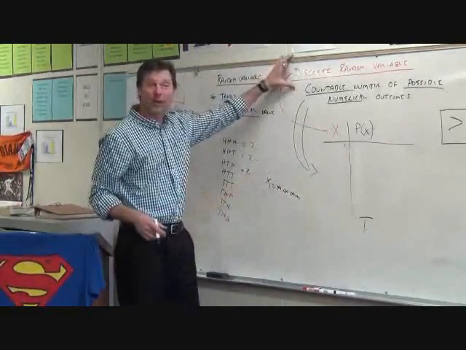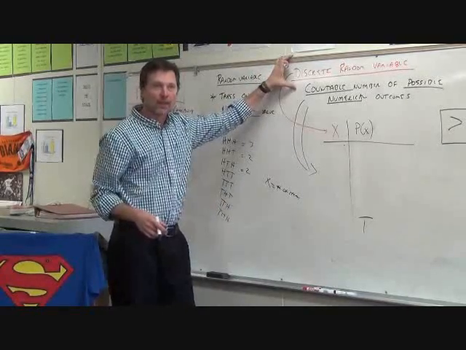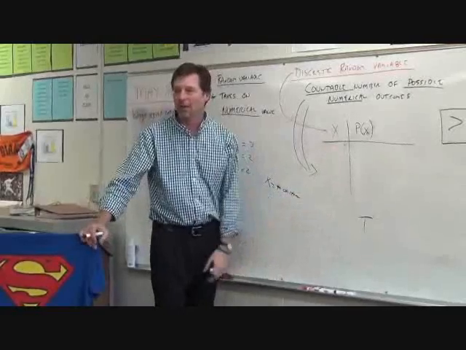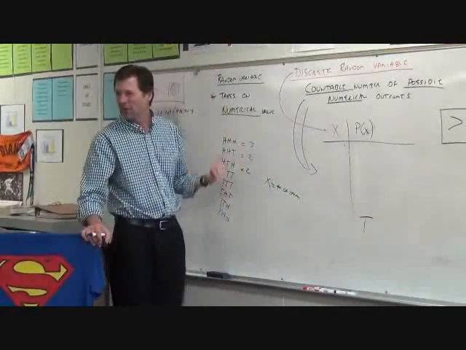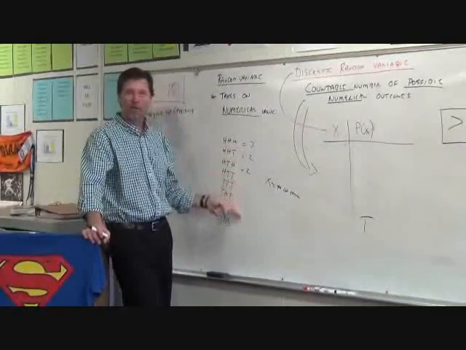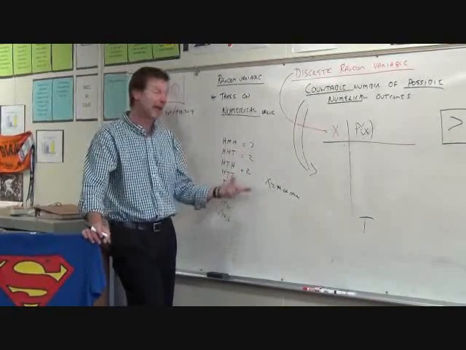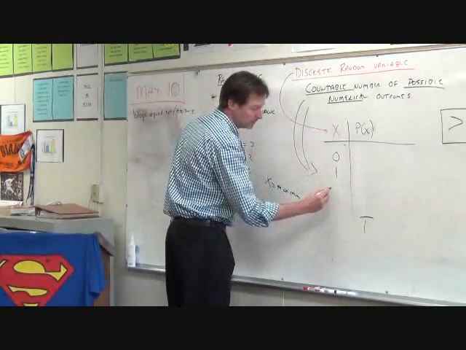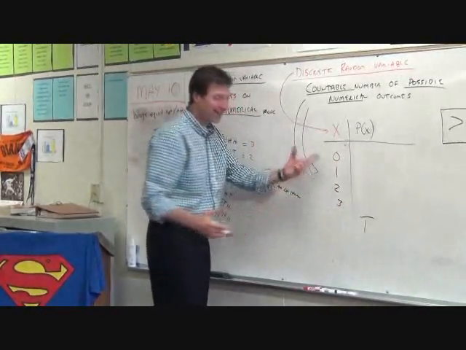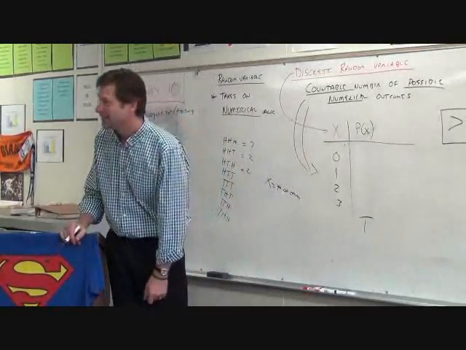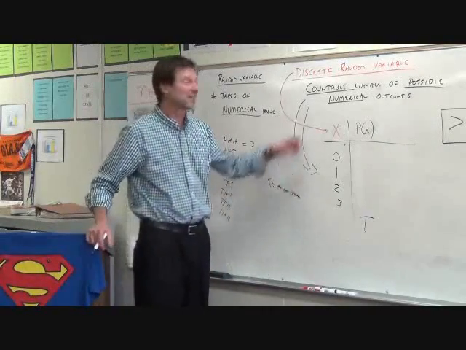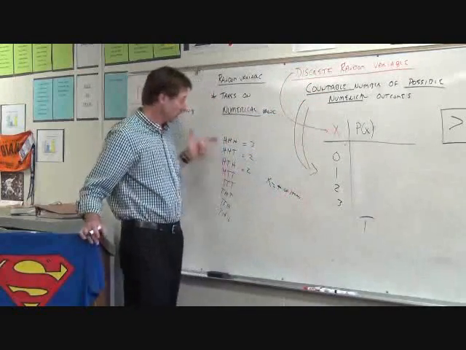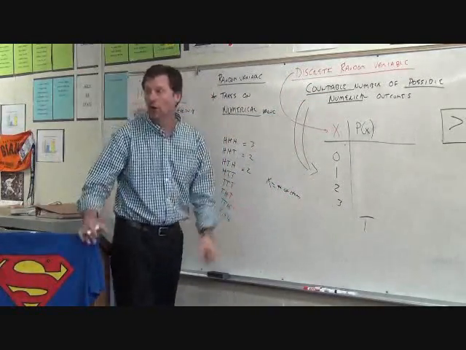Now, what makes it a discrete random variable is if all the possible things that could happen, there aren't that many of them. So if I flip a coin 3 times, what are all the possible answers I could get here? I might have 0 heads, I might have 1, 2, or 3. That's it. There's only 4 options. Okay, so that's what we define as a discrete random variable: when I have a countable number of possible numerical outcomes, not letters, numerical.